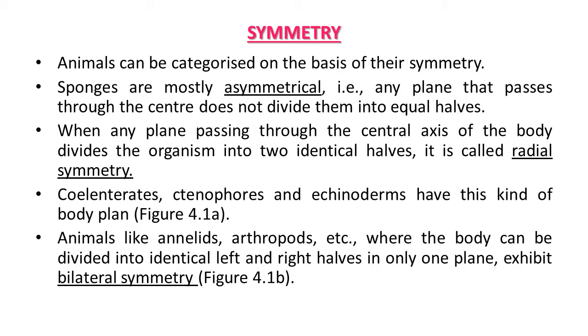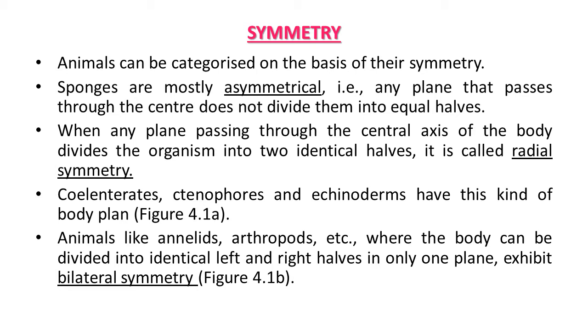Next is symmetry. Animals can be categorized on the basis of their symmetry in animal classification. So it is one of the important features of animal classification. Sponges are mostly asymmetrical. Any plane that passes through the center does not divide them into equal halves. So this type of body symmetry is known as asymmetrical.